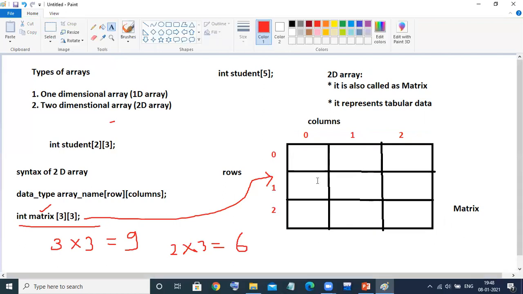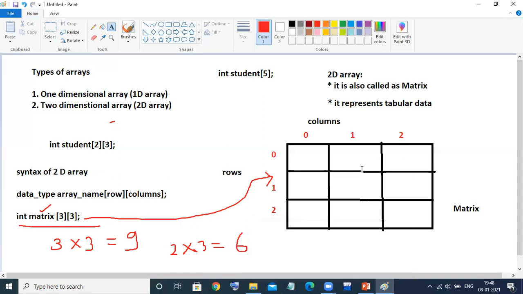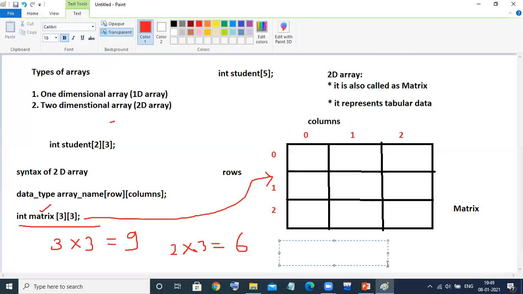Now, you know that an array is contiguous memory locations, so it goes continuously. If I want to hold the number 10 in this matrix, where the matrix name is matrix itself, how would be the declaration and initialization?